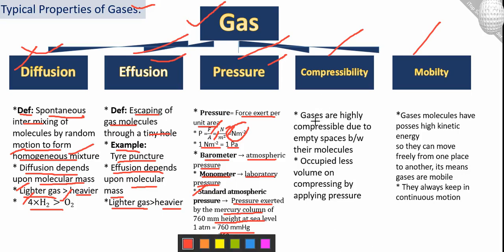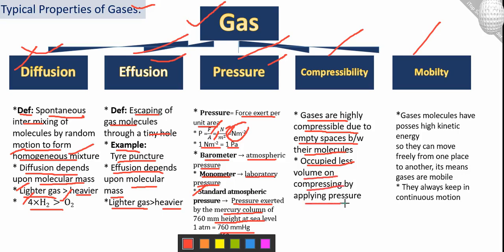And the next one is compressibility. This is important. Gases are highly compressible due to empty spaces between their molecules. We can compress them easily because gases have more space and weak or no intermolecular forces. Gas molecules move randomly and have spaces between them, so we can compress them. By compressing, the gas particles come close to each other, so they occupy less volume when we apply pressure.